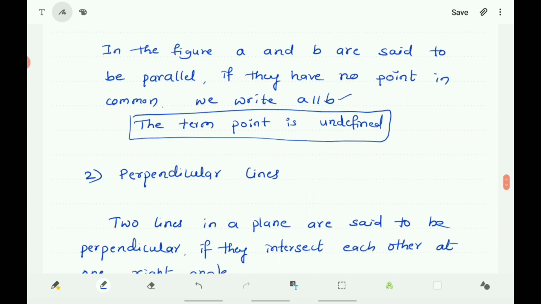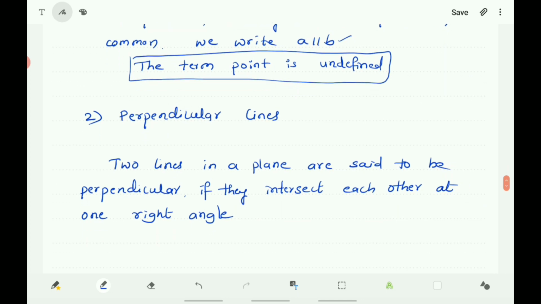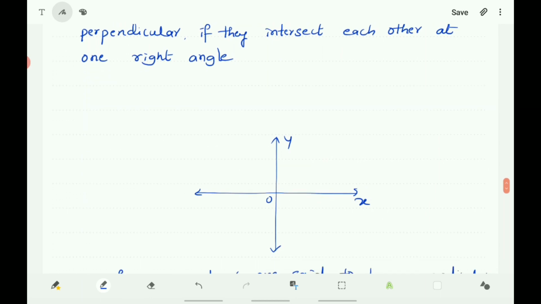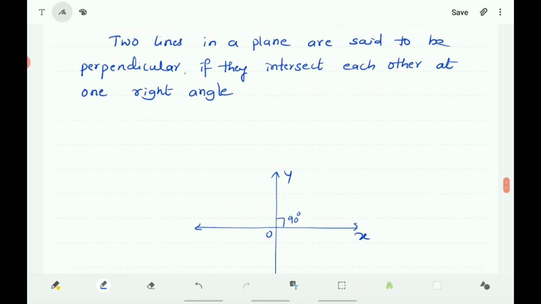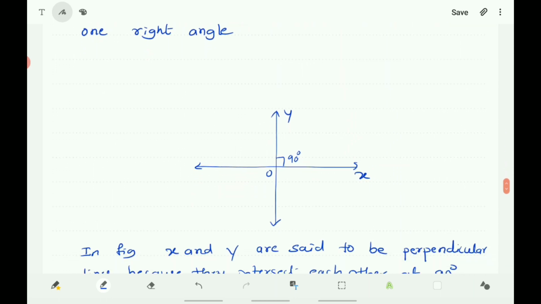Next, perpendicular lines. Two lines in a plane are said to be perpendicular if they intersect each other at a right angle.